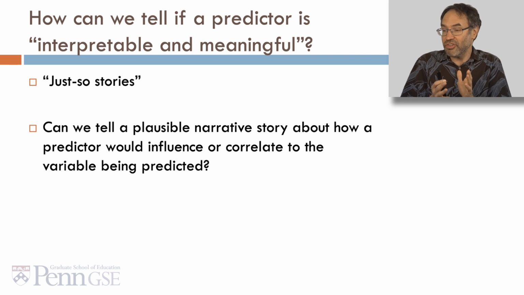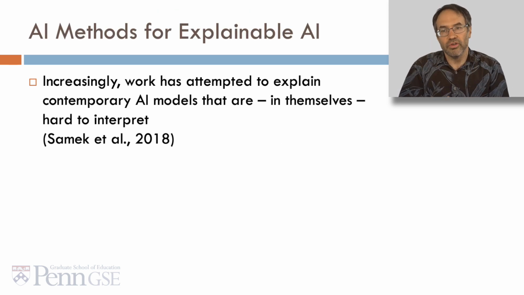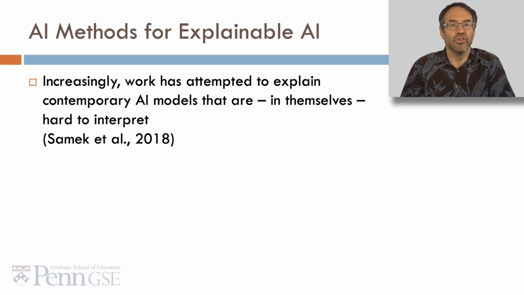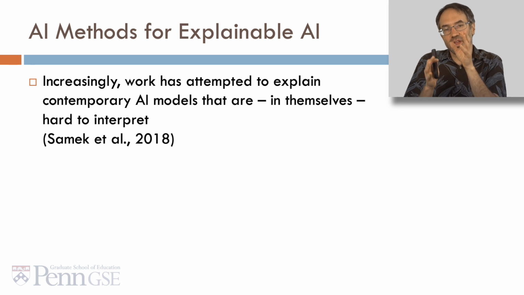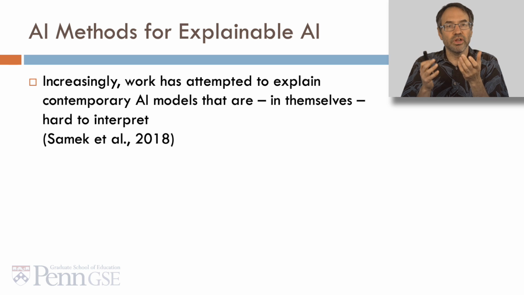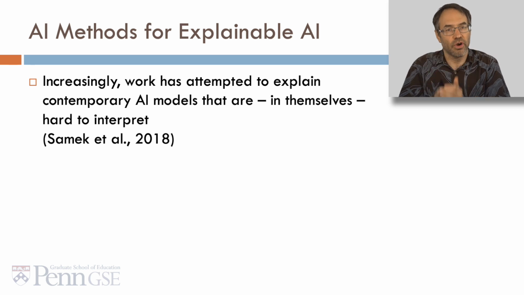If we can't tell such a story, how do we really interpret it? Now, Liu and Katinger talked about relatively interpretable models, but what if you have a model that's just not interpretable? Increasingly, people have said, okay, contemporary AI models are really inscrutable. And can we try to explain those models even though the models themselves are hard to interpret?